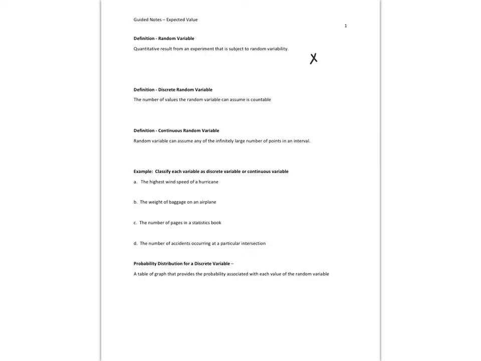Continuous random variables can assume any of the infinitely large number of points in an interval. So when they say an interval, think about the number line. Can you count all the numbers in between 1 and 2? Can you count all the numbers in there? No, you can't. There's 1.1, there's 1.11, 1.111. It's not countable. If it's not countable, it's continuous. If it is countable, it's discrete.